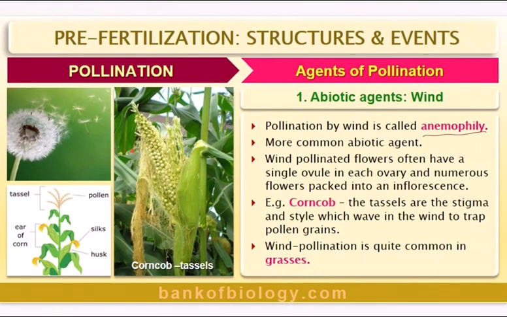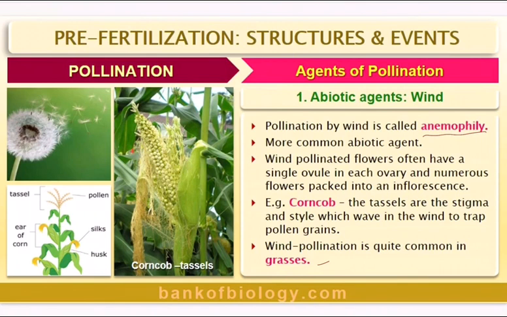It is the more common abiotic agent. Wind-pollinated flowers often have a single ovule in each ovary and numerous flowers packed into an inflorescence. Example, corn cob. You can see here the tassels, the stigma and style, which are exposed to the wind to trap pollen grains.